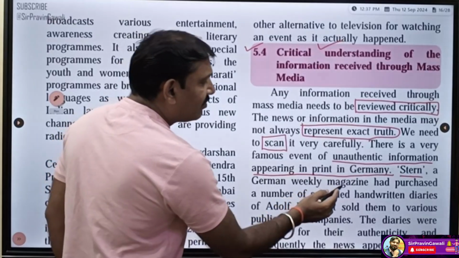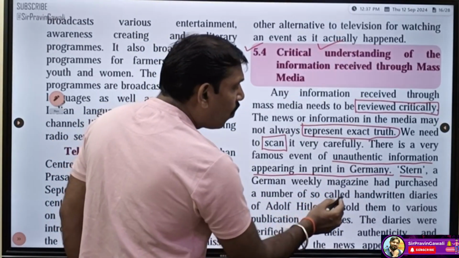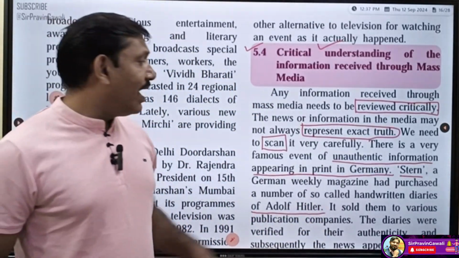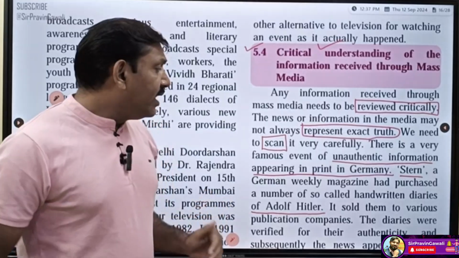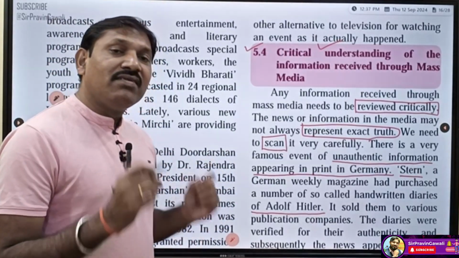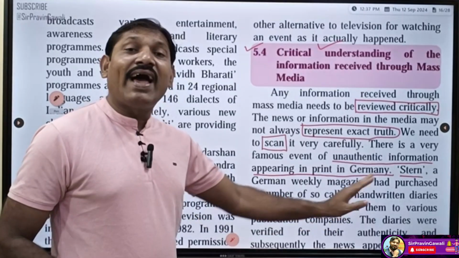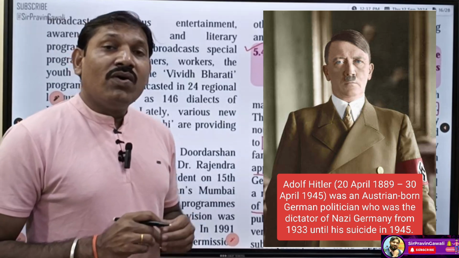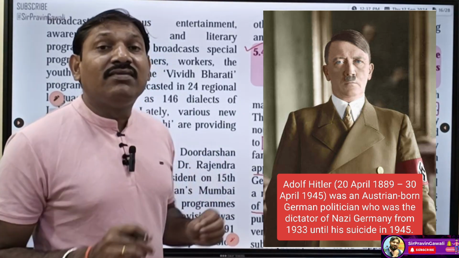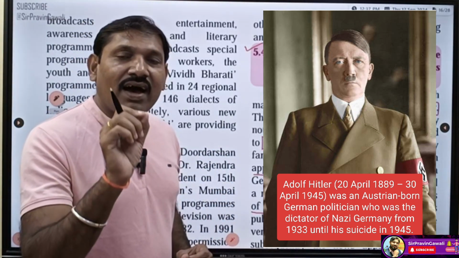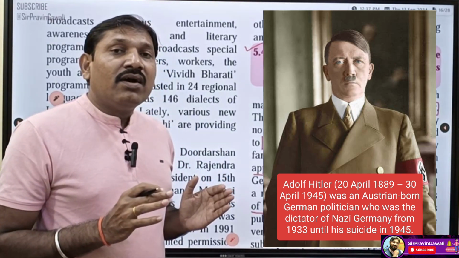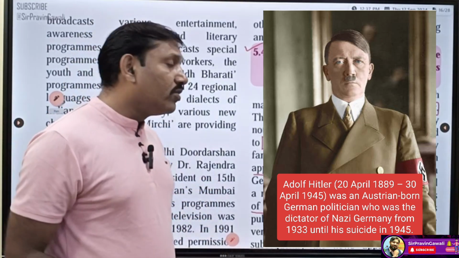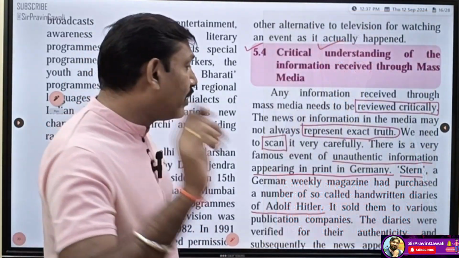Stern, a German weekly magazine, had purchased a number of so-called handwritten diaries of Adolf Hitler. So one magazine named Stern in Germany purchased a number of so-called handwritten letters or diaries of Adolf Hitler. When they received them, they should have been critically analyzed, to see whether the handwritten diaries are authentic or forged. So it is very important to think before purchasing.